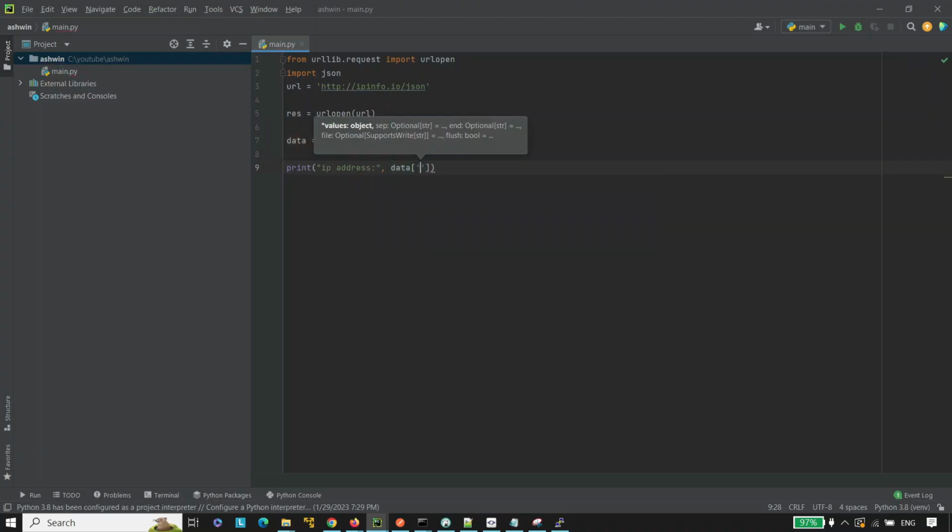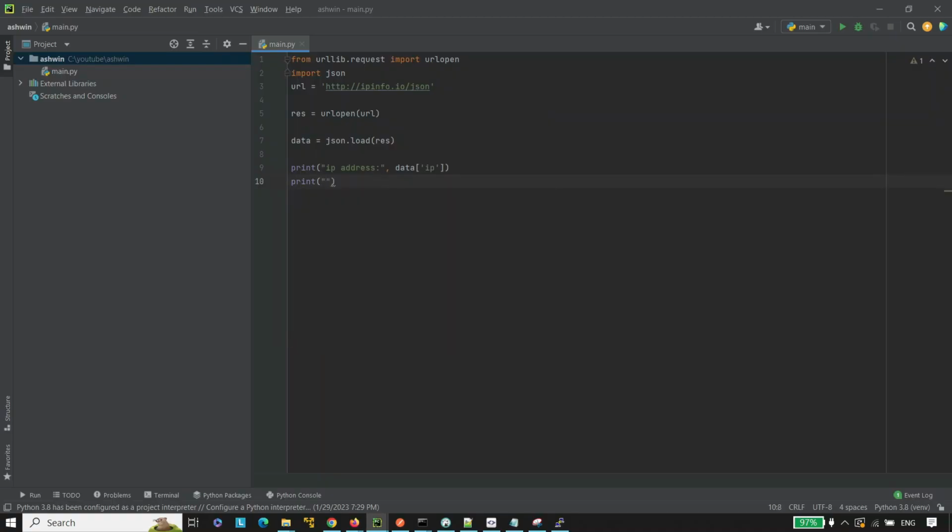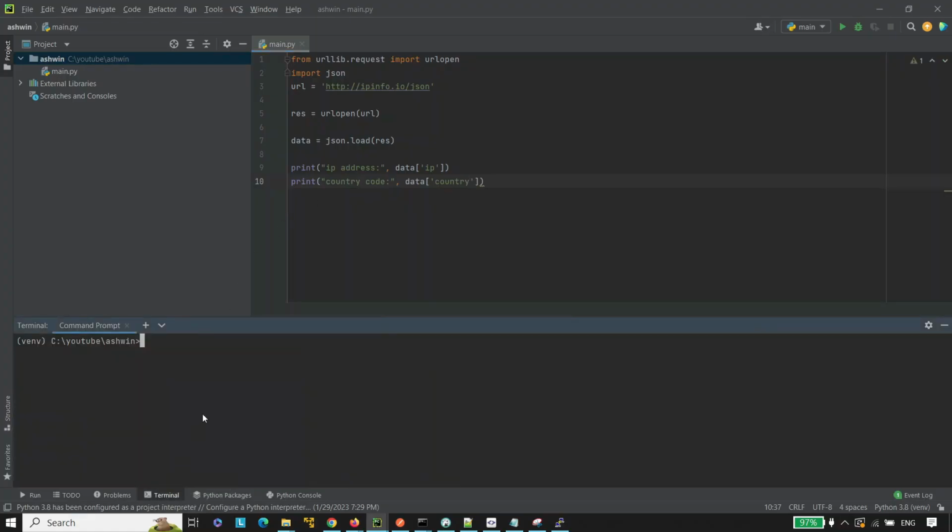So write data of IP and the next is print data of country. Country code equals to data of country. So now let's run the program. Write python main.py and hit the enter. So now we are getting the IP address and the country code here.